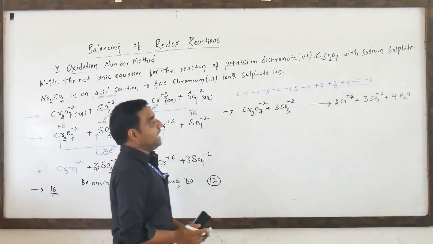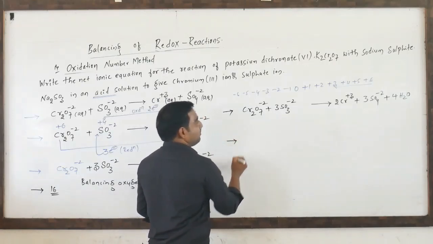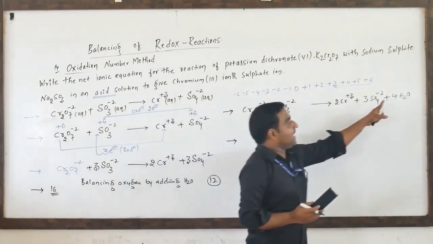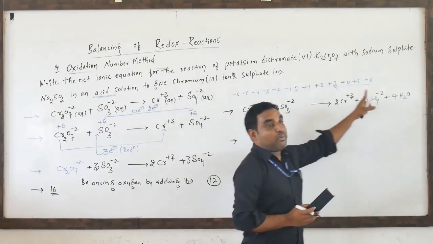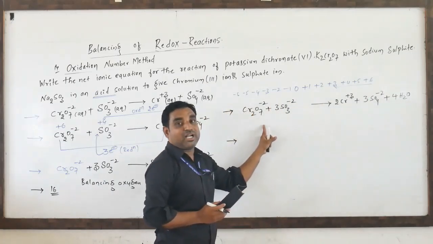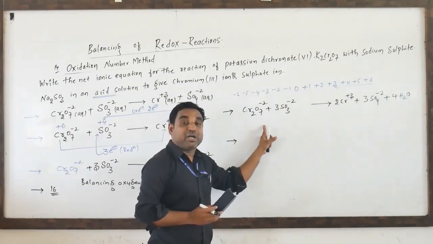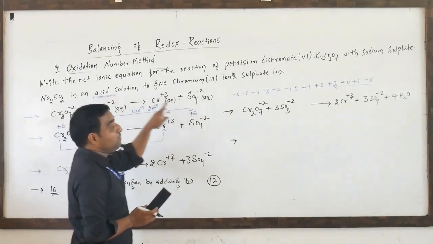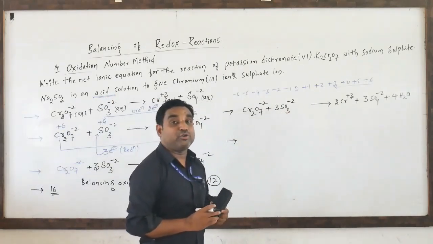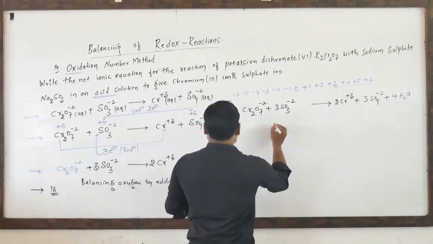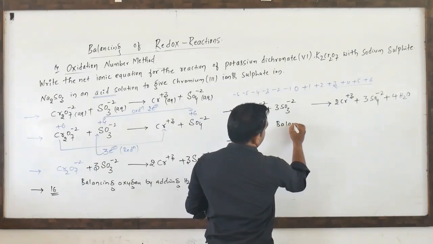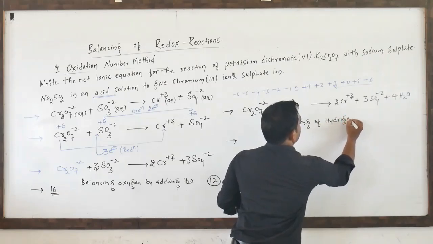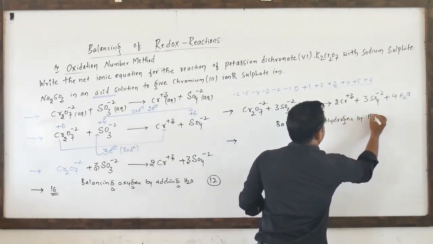At the RHS side again hydrogen increases, since there was no hydrogen on the other side. Here 4 H2O gives 8 hydrogens extra. On the opposite side, to balance the hydrogen we have to add H+ ions, because it is an acidic medium. By adding H+ ions on the opposite side we balance the hydrogen. So now it is balancing of hydrogen by H+.